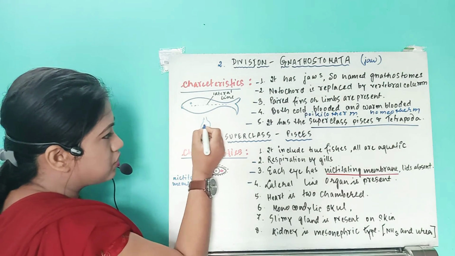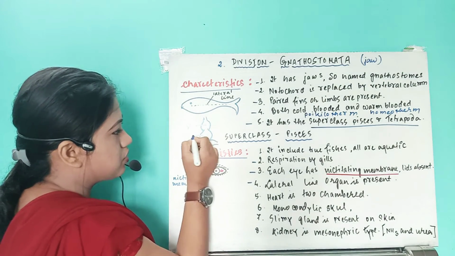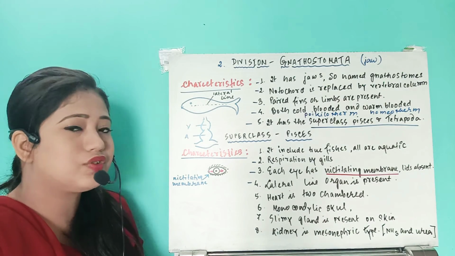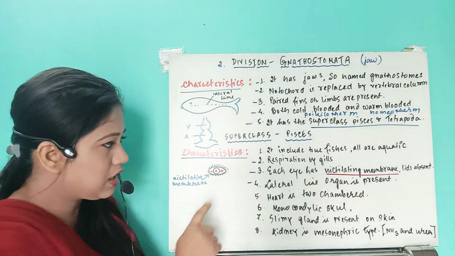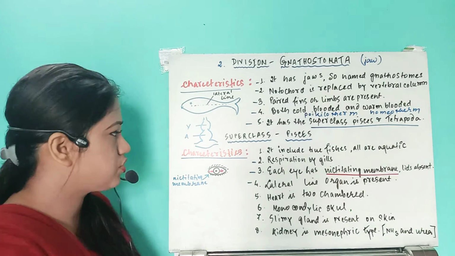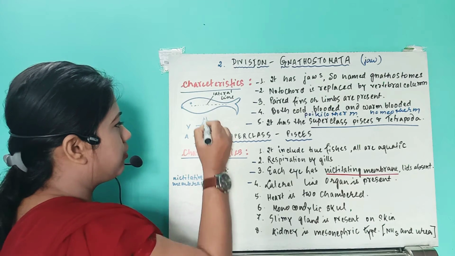This is a ventricle, this is one auricle, right? Remember. And in case of the fishes, it will pump only deoxygenated blood. Deoxygenated blood will be pumped only, right?